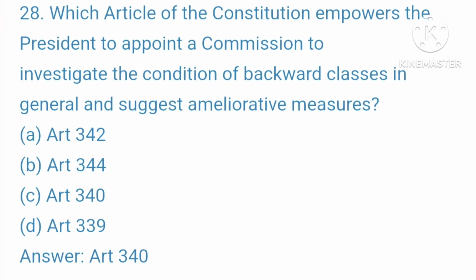Question 28. Which article of the Constitution empowers the President to appoint a commission to investigate the condition of backward classes in general and suggest ameliorative measures? Your options are A. Art 342, B. Art 344, C. Art 340, D. Art 339. Your right answer is Art 340.